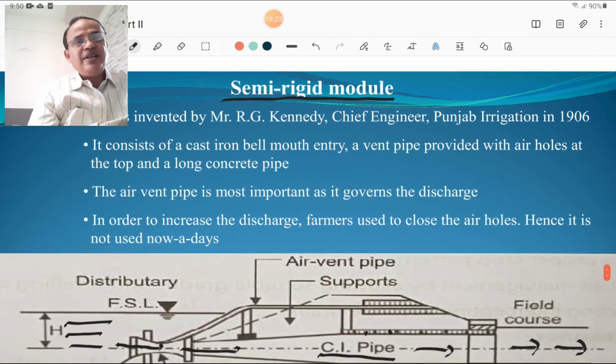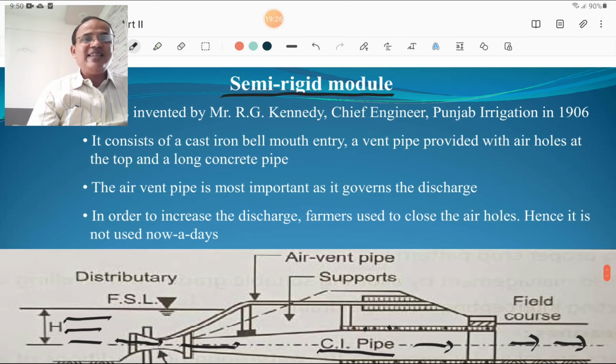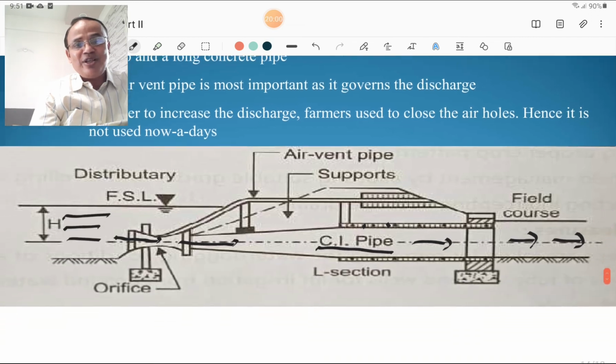Then the second is the semi-rigid type of module. It was invented by R.G. Kennedy, Chief Engineer of the Punjab Irrigation Department, while Gibbs was the Executive Engineer. This semi-rigid module was invented in 1906. It consists of a cast iron pipe with bell mouth entry, a vent pipe with air holes at the top, and a long concrete pipe. The air vent pipe is the most important because it governs the discharge. To increase the discharge, the farmer has a tendency to close the air holes. Hence, it is not used nowadays. So it is also obsolete.